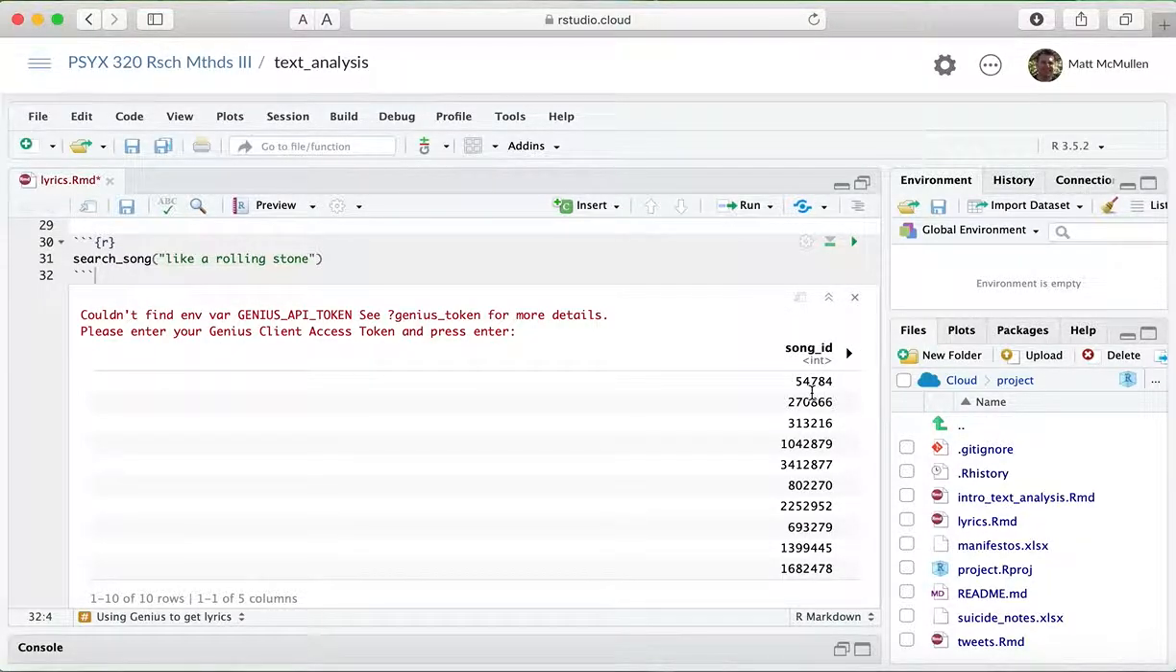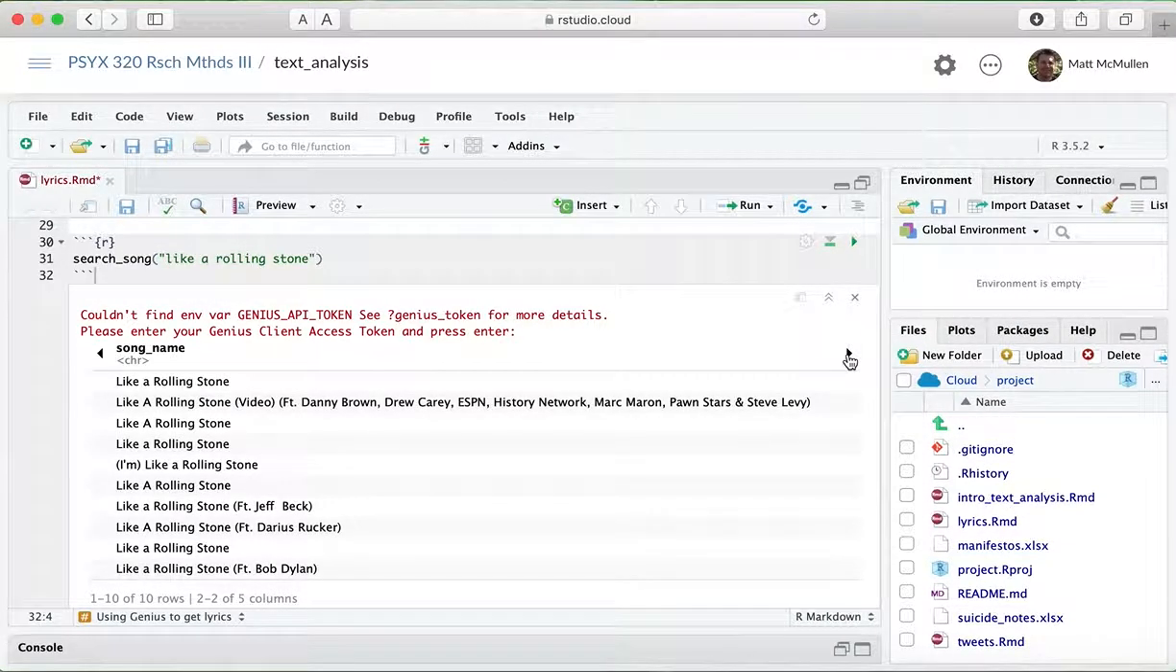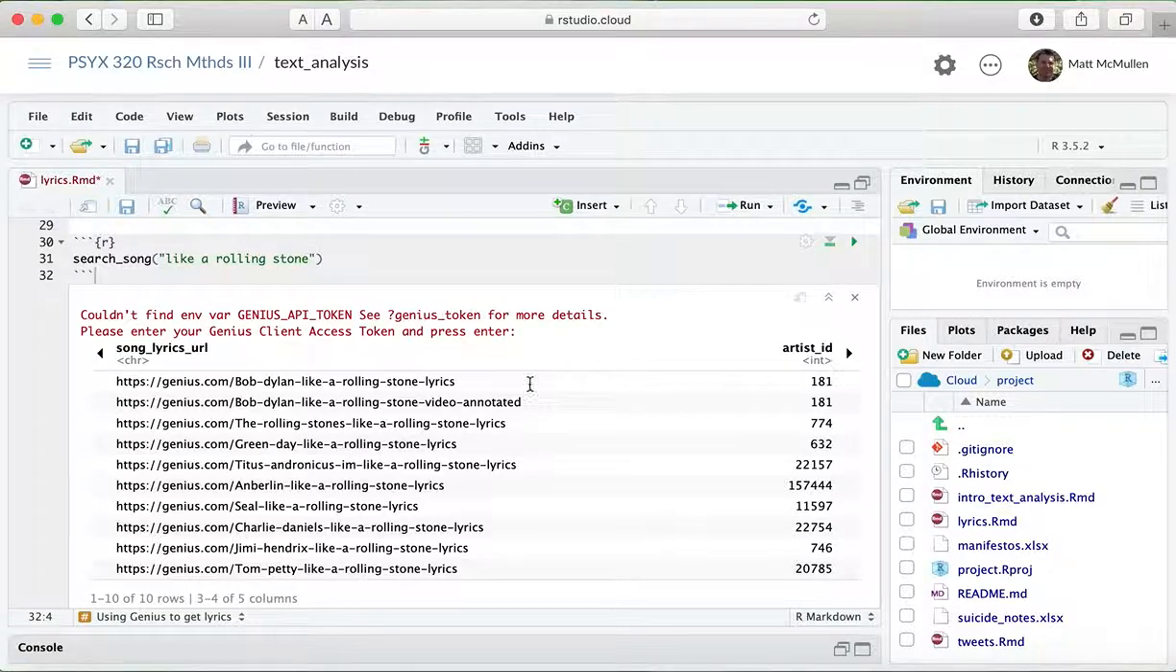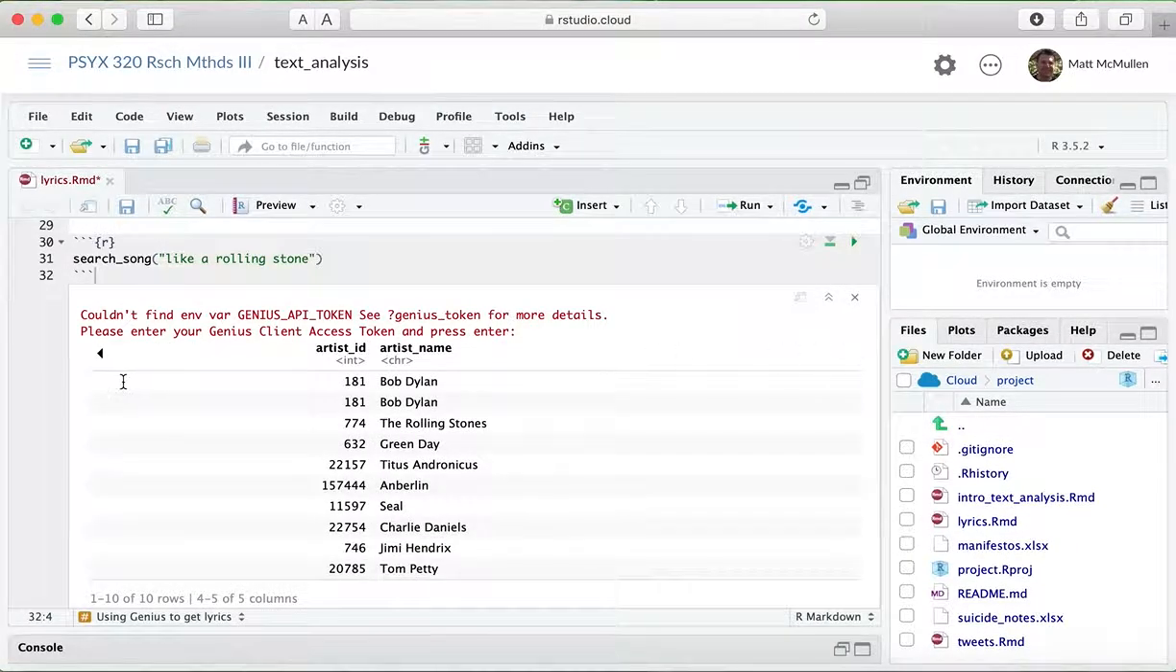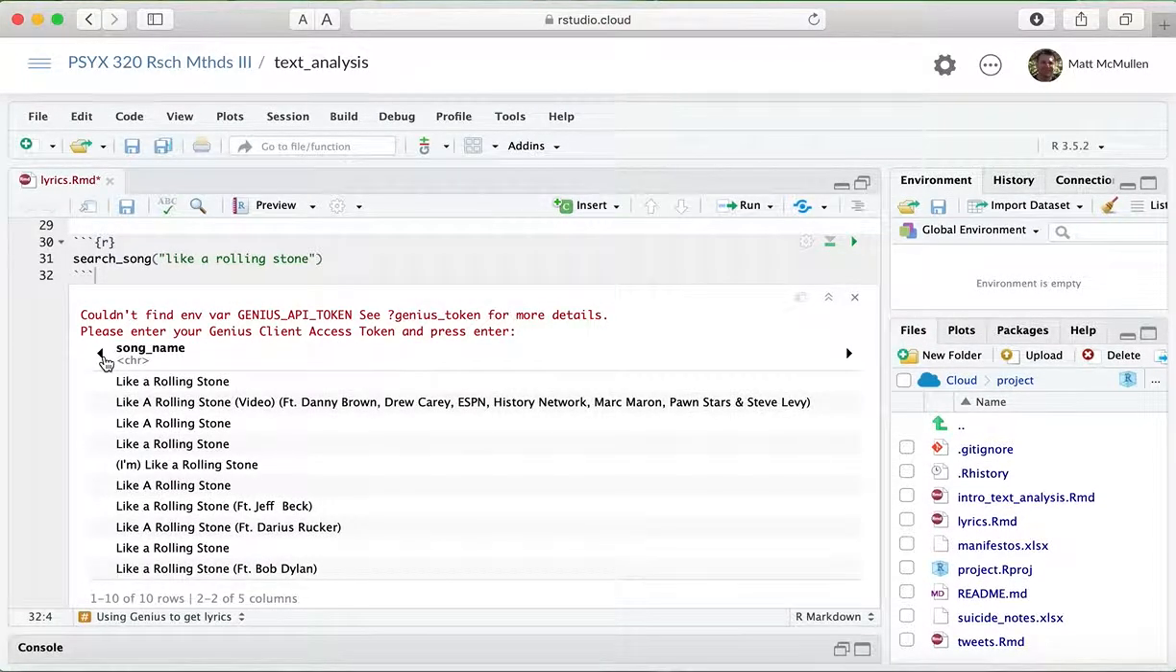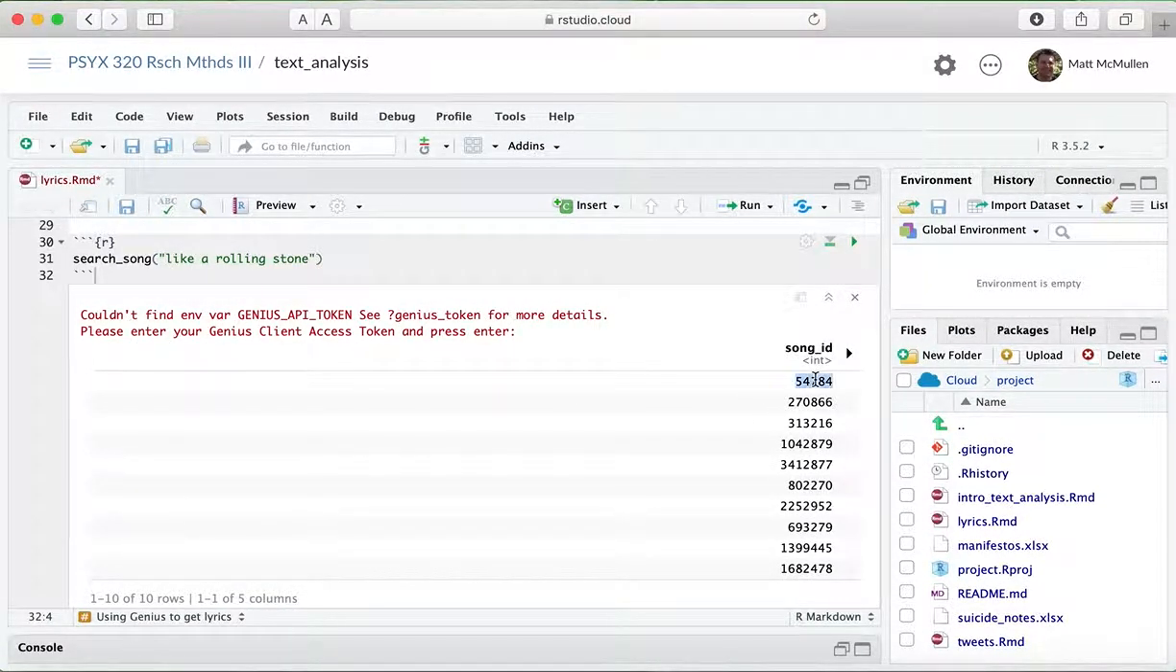But what I have found is if it's a pretty common song, it's usually the first one. So it would be the song ID 54784, and every song and every album has a number associated with it, an ID. You might just want to make sure it's the right one. Bob Dylan, Like a Rolling Stone lyrics. You can actually copy, and if you wanted to go look at the lyrics on the website, you can do that. You can check the artist ID, make sure that that's Bob Dylan. I'm just scrolling through, and yeah, there's Bob Dylan. And so what I'm going to do then is take this 54784, and I just copied it.